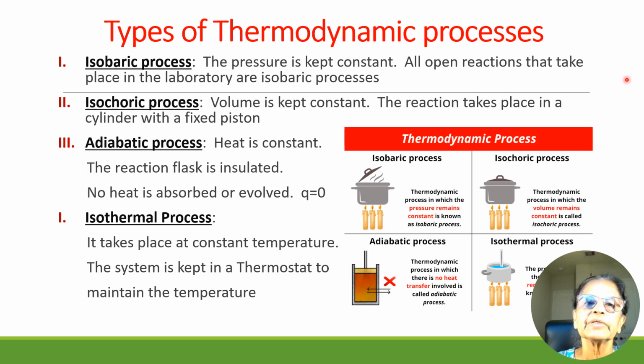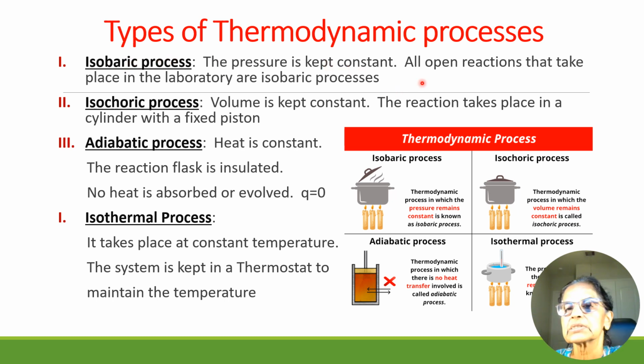Let us see now the various types of thermodynamic processes. There are four types of thermodynamic processes. The first one is isobaric process. Iso means same, baric is pressure. So isobaric process is same pressure process.